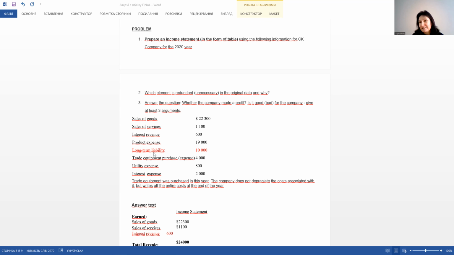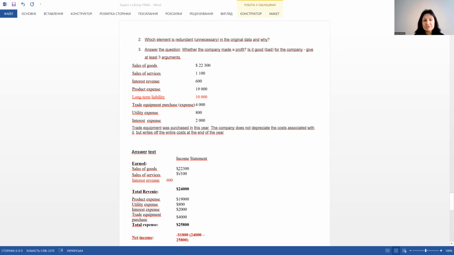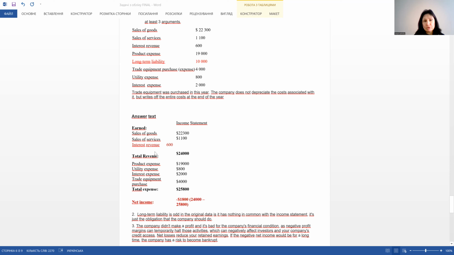So the one difference is that this problem is easier, as for me, because we should put all this sum into elements connected with expenses. And here we see the solution, and I showed it in red, because a lot of students made a mistake and forgot to include interest revenue into total revenue.